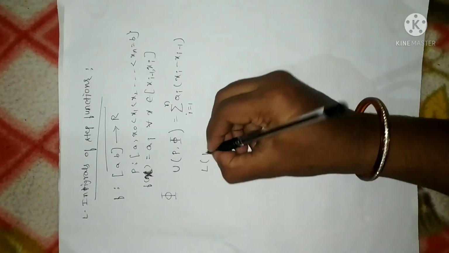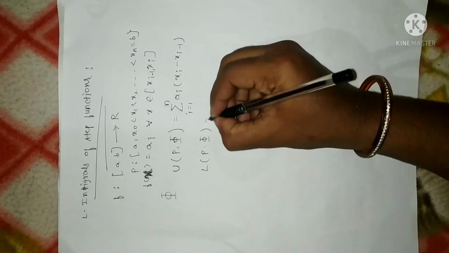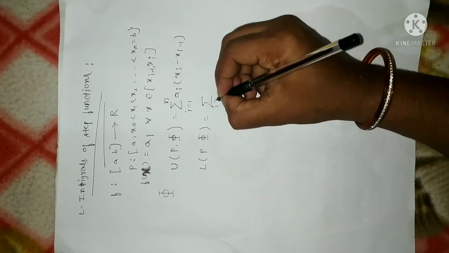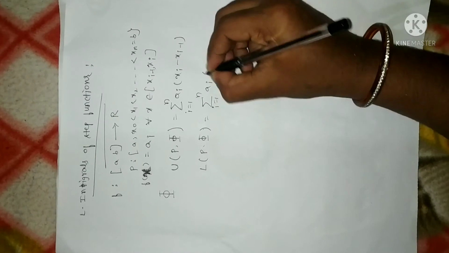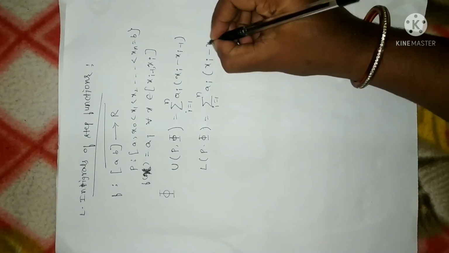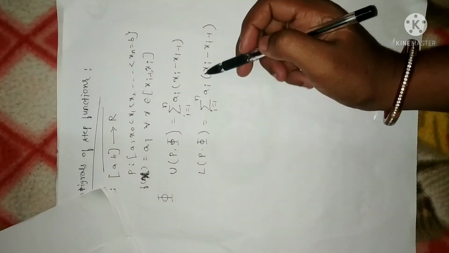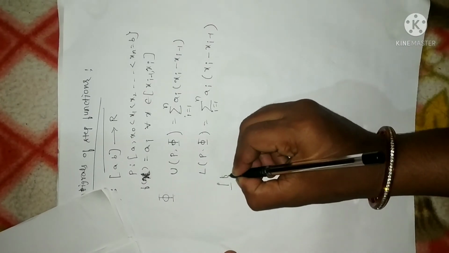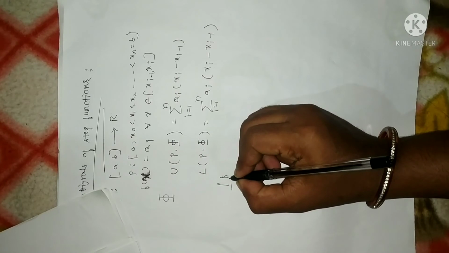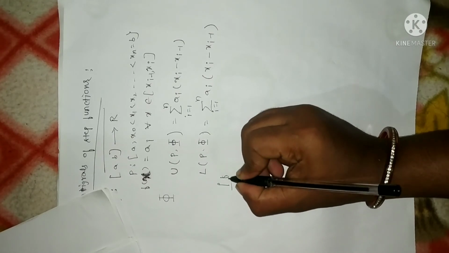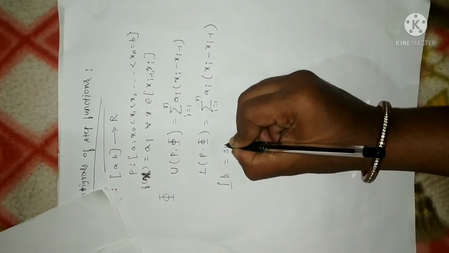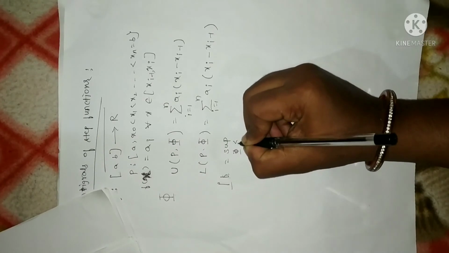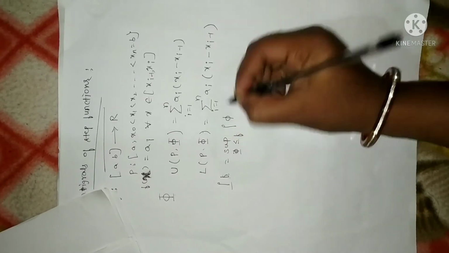Similarly, the lower bound of a partition with respect to a step function is defined as the summation taken over all the values within the interval x_{i-1}. Clear? Both upper and lower bounds are defined in the same way, but the difference is that the lower Riemann integral, or lower Lebesgue integral, is defined as the supremum of step functions less than or equal to f.